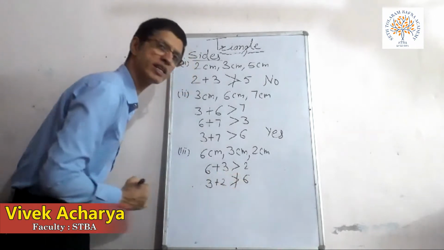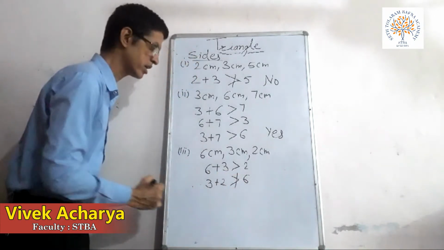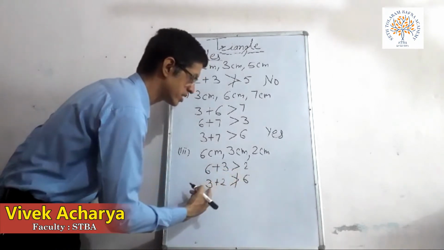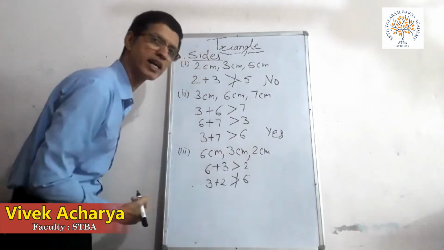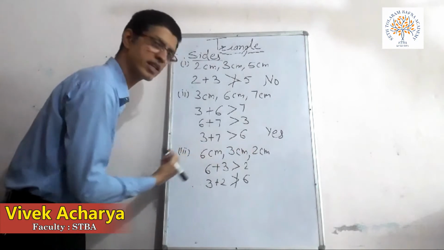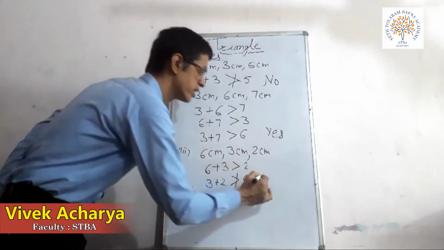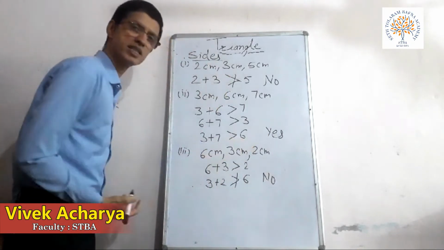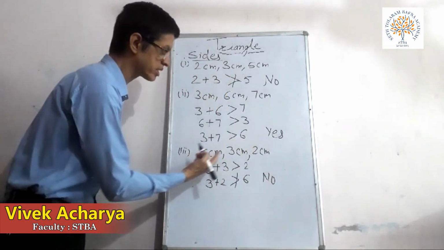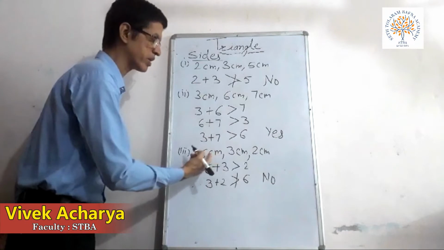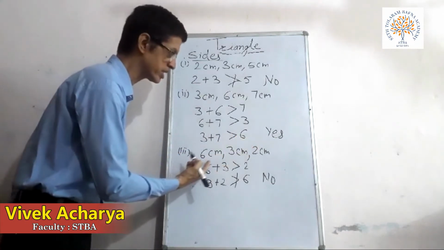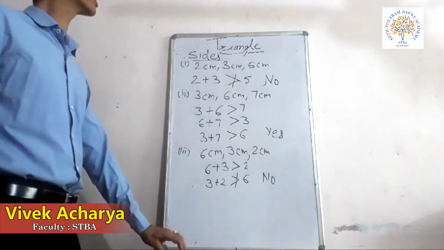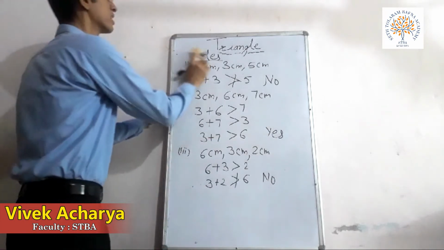So the triangle is not possible because the sum of the second and third side is not greater than the first side. We cannot make a triangle whose three sides are 6, 3 and 2 centimeter. So this is a property of a triangle, children.